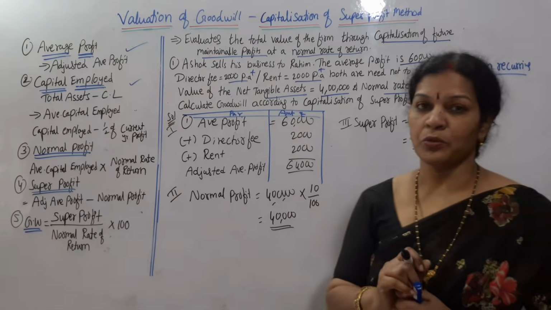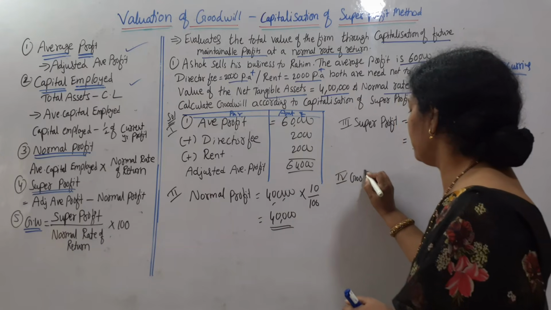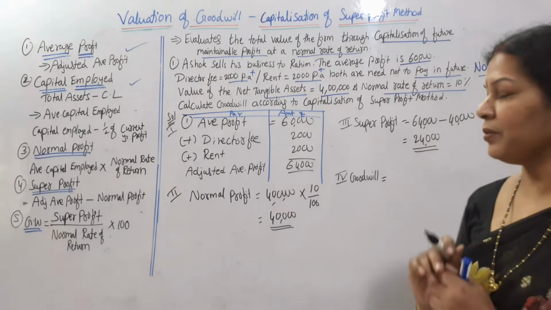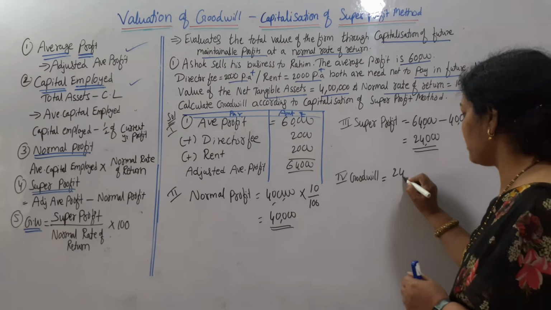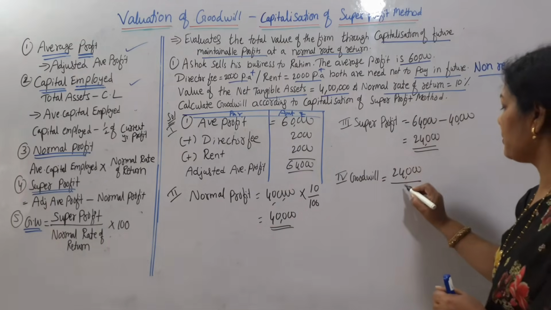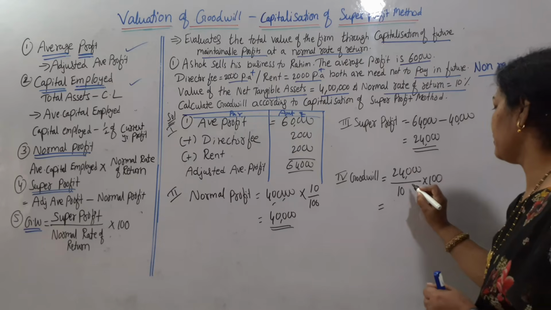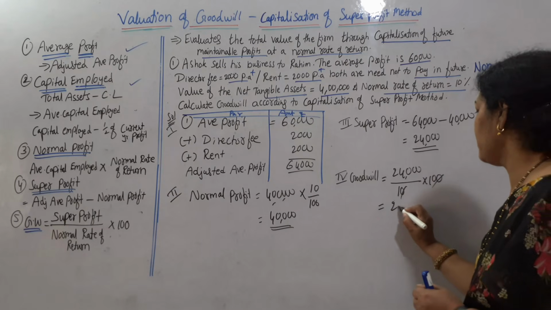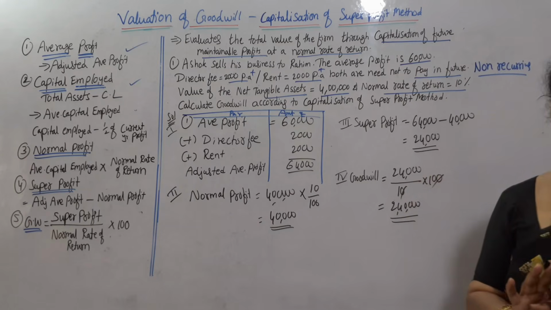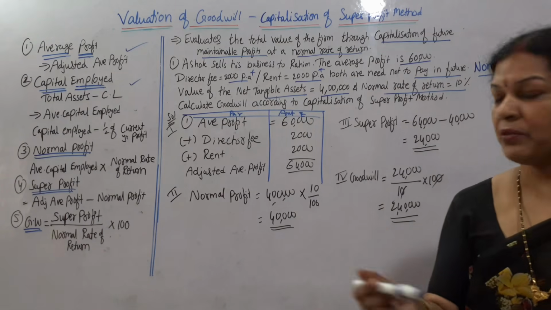Next, what is needed? Goodwill. Fourth step, goodwill. Goodwill is equal to super profit by normal rate of return. Super profit is 24,000 by normal rate of return, that is 10%, into 100. Two lakh 40,000. So this is the goodwill. Am I clear? First you take a screenshot or note down, then I will give you a recap once again.